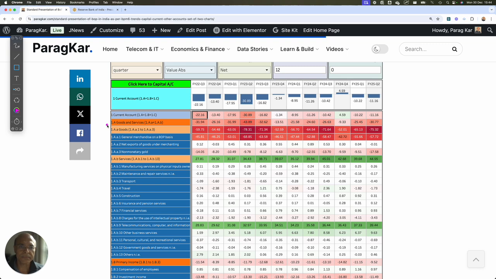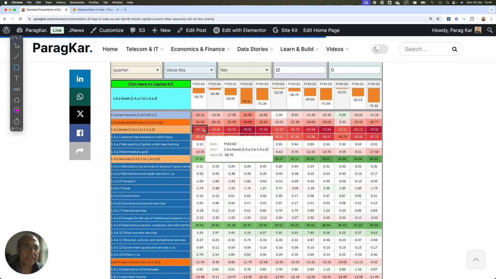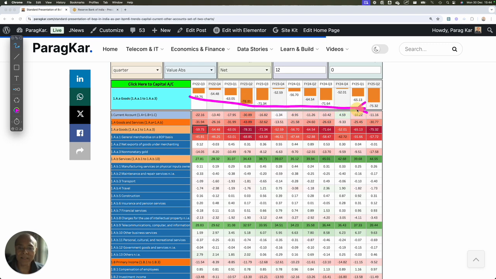One is goods, another is services, right? So it is 1AA and 1AB, right? So let's first investigate the first part of the current account, which is goods and services, 1AA, 1AB. So when you click on goods, what do you see? You can see that there is a downward fall as far as the imbalance,